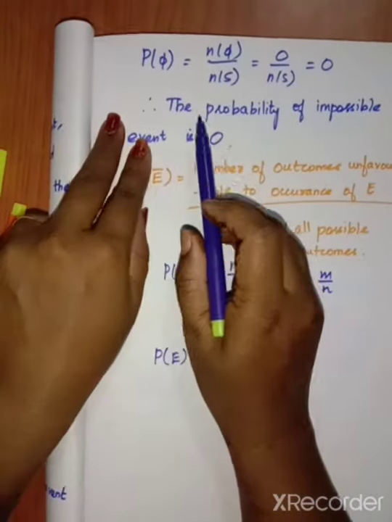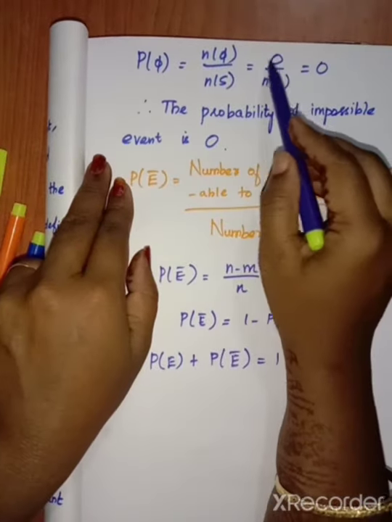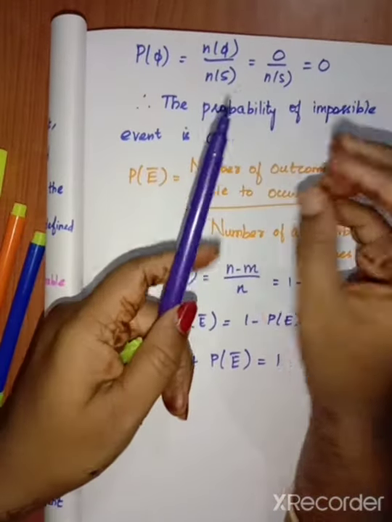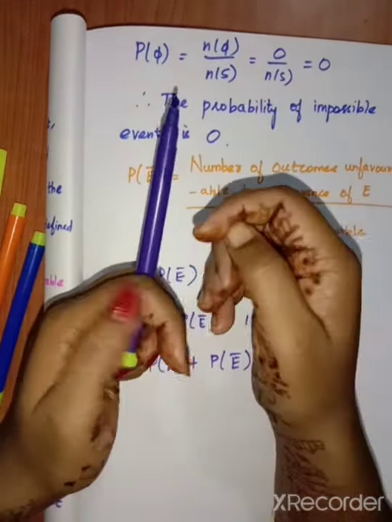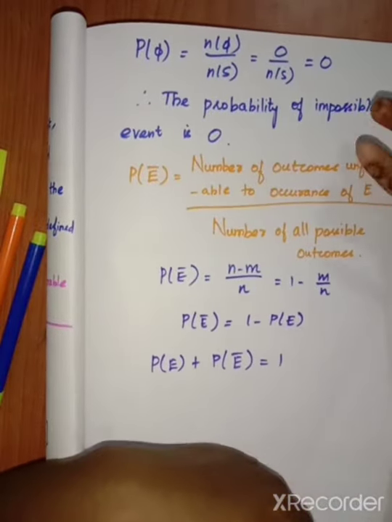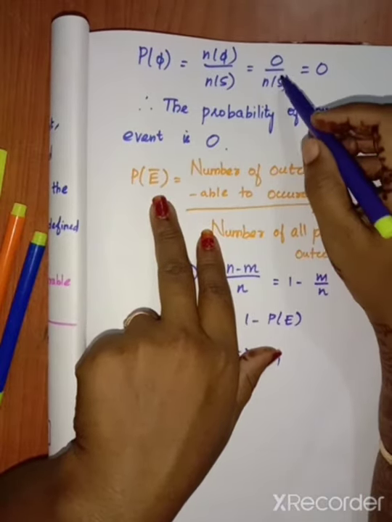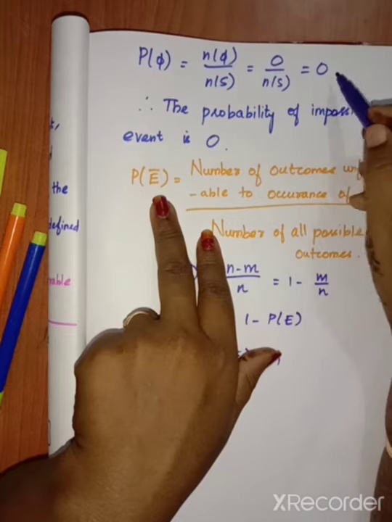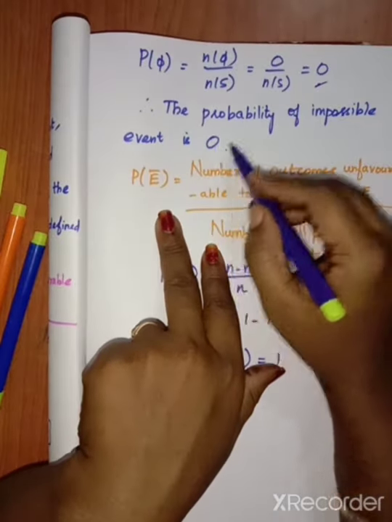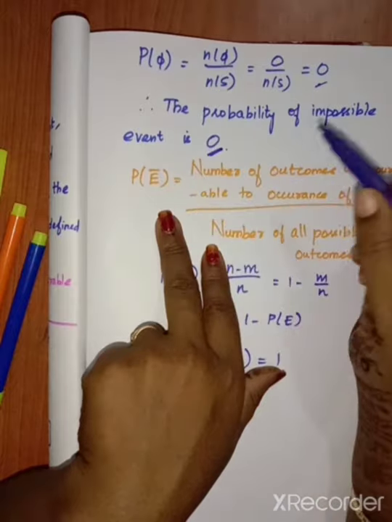Next one is P of null, which is N of null divided by N of S. Null means empty, so we get 0. For the question given, we know N of S, whether for tossing a coin (1 coin, 2 coins, 3 coins), or dice (1 dice, 2 dice), or a pack of cards. So 0 divided by N of S gives 0. If you get 0, that is an impossible event. This is also a 1 mark question: the probability of an impossible event is 0.